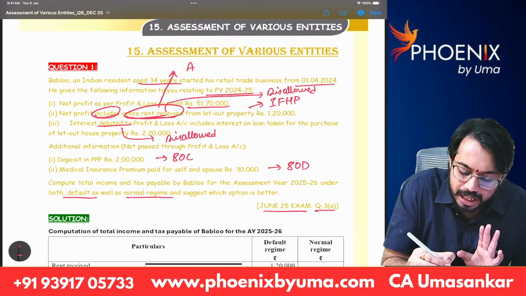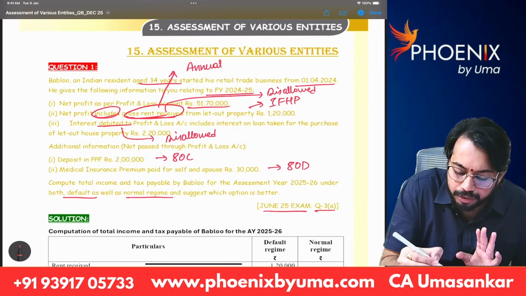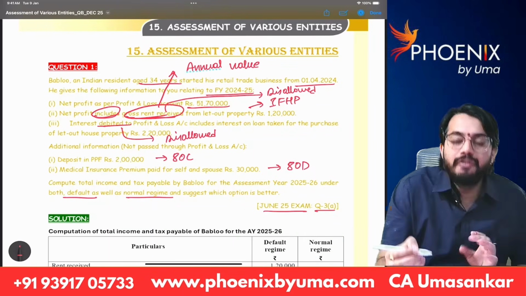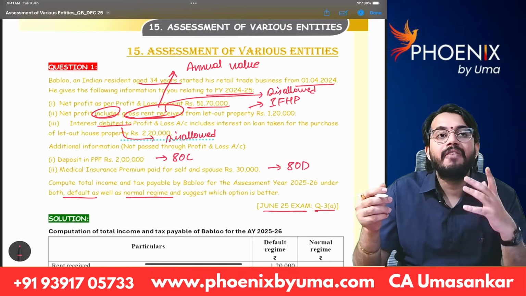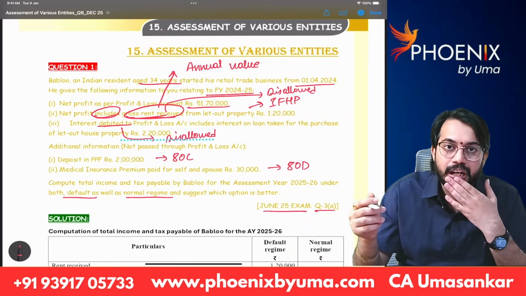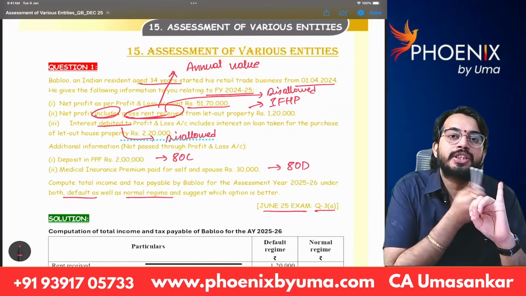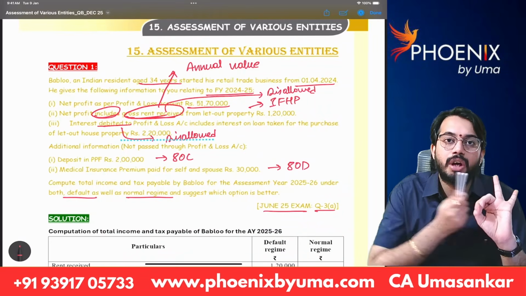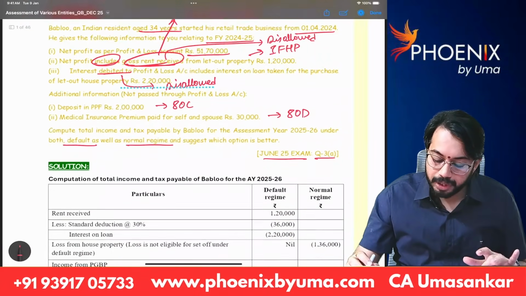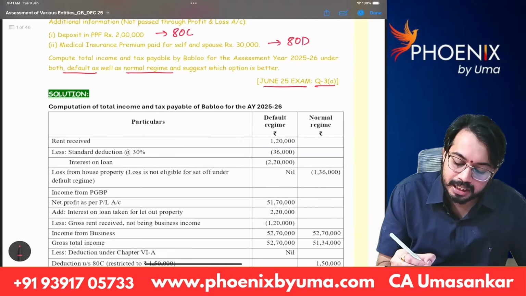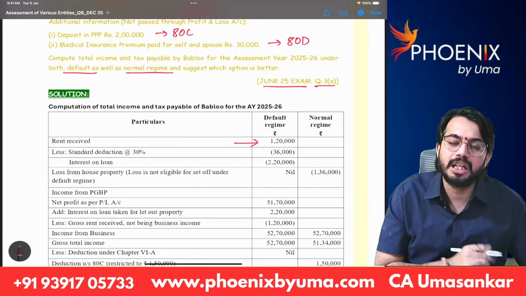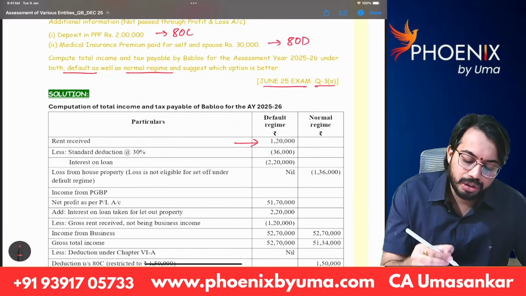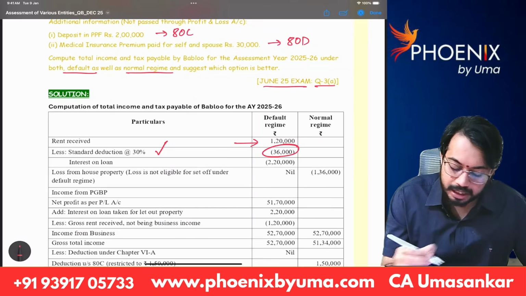That means gross rent received is annual value. From annual value, we can reduce municipal taxes, we can reduce deductions under section 24. We can reduce standard deduction at the rate of 30% of net annual value. We can reduce interest on borrowed capital. So under default tax rates, rent received is 1,20,000. Municipal taxes are not given. So we reduce standard deduction 36,000.